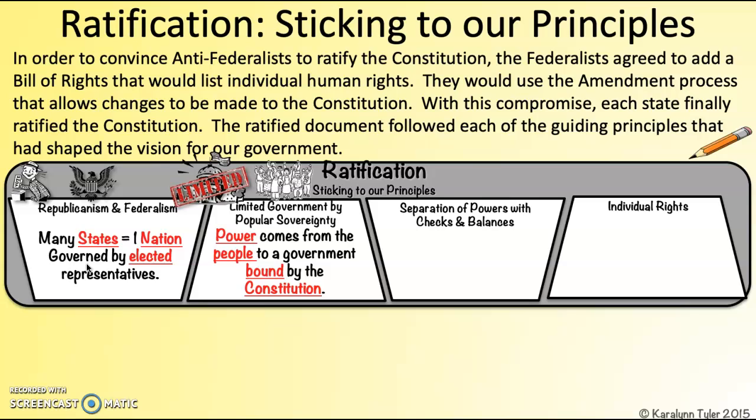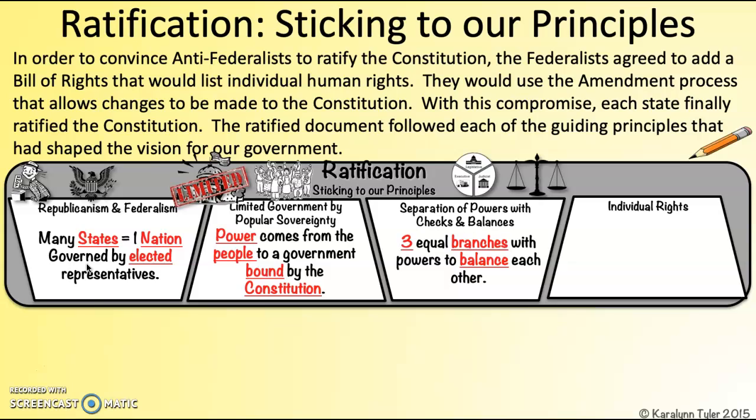The Constitution establishes that power comes from the people. That's why it begins with We the People. And power of government is bound by the Constitution. So that gives us our popular sovereignty, where power comes from the people, and limited government, where the government can't go out of control. People in power are also tied to and have to obey the Constitution.